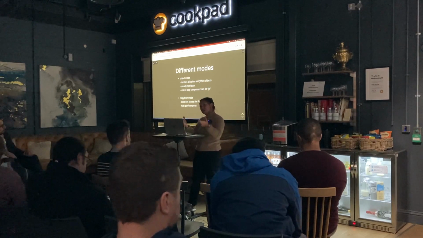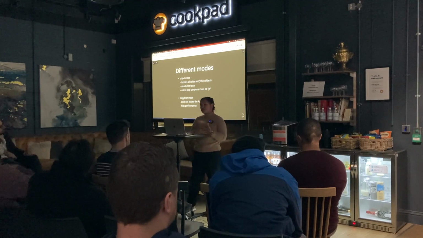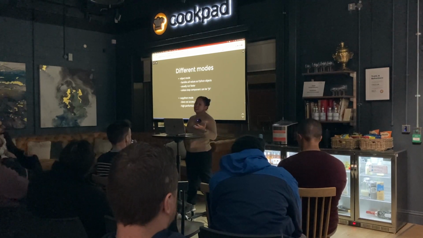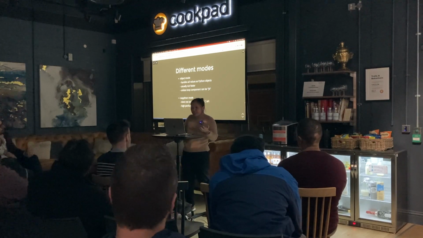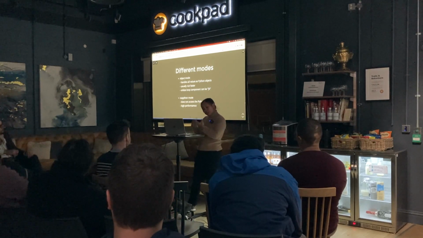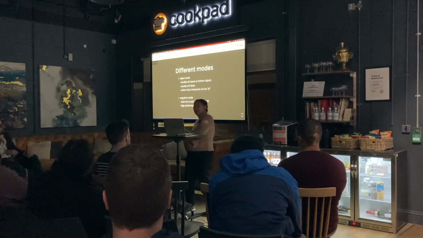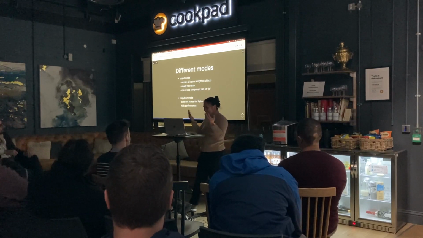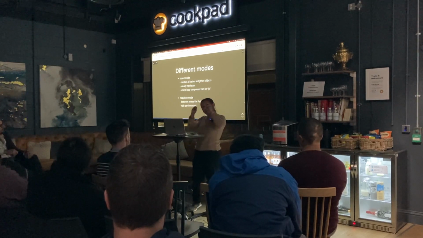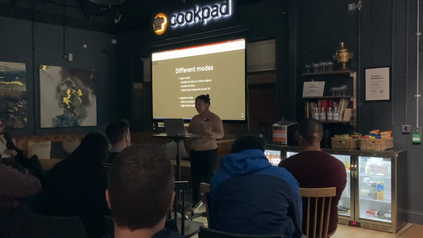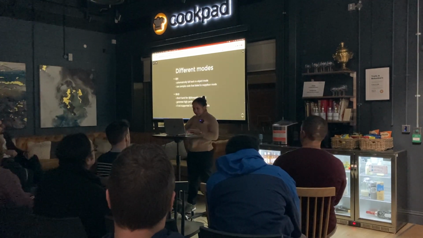So a lot of times when you first try to use Numba, you come across a lot of errors saying we can't compile. A lot of times you can fix it by just switching from no Python mode to the object mode. But again, if it doesn't speed up your code, then why are you doing it? That's why we have to learn how to use Numba effectively to take advantage of the no Python mode.